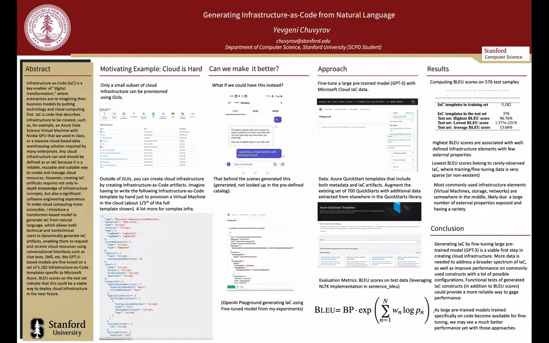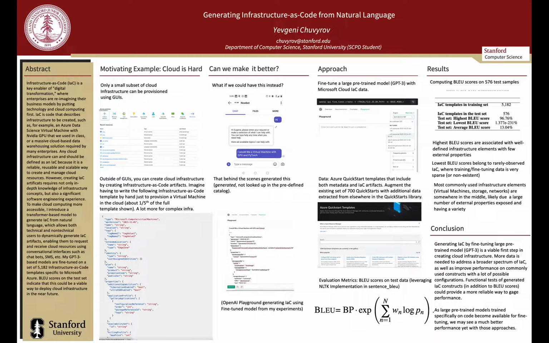And a few observations there. The highest BLEU scores belong to infrastructure that essentially is self-contained and has very few properties and configuration parameters. Lowest BLEU scores are associated with rare or edge cases of infrastructure where perhaps we haven't seen enough fine-tuning or training data to actually generate those templates appropriately. However, the most common case of provisioning the most common resources, such as virtual machine, storage, and networking, fell somewhere in the middle, most likely due to a set of involved configuration parameters that could be associated with each one of those infrastructures.